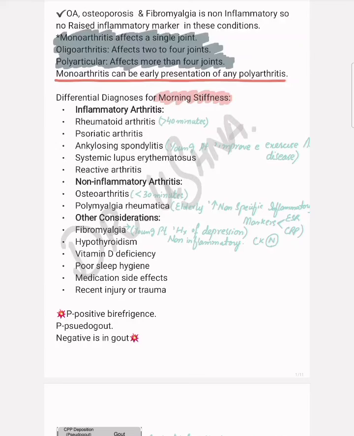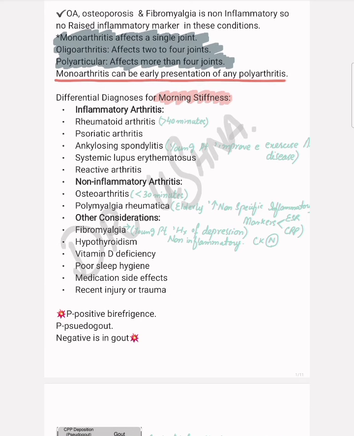Let's discuss the rheumatology portion. These are the important notes and the important points from the MCQ point of view. These are straightforward statements and straightforward concepts. There are no very long stories or very long scenarios. So the important points which you really need for your examination are covered in this presentation.